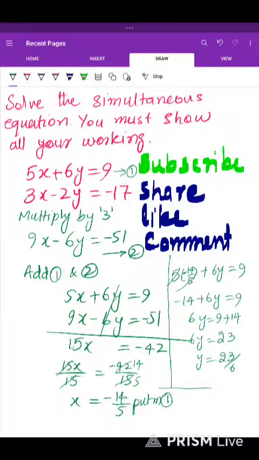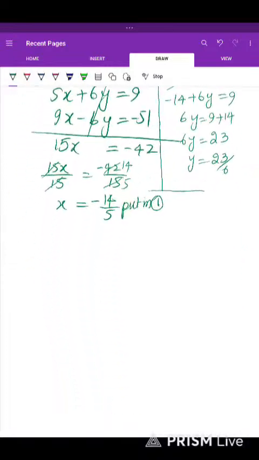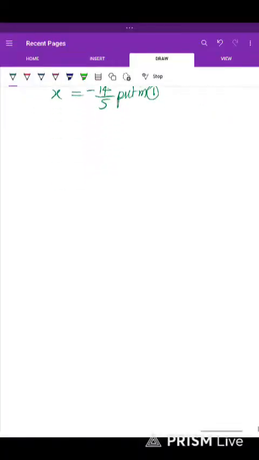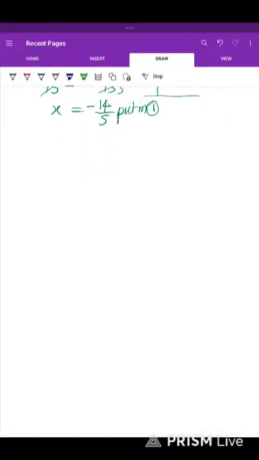Now we have another question, and this is related to sequence. So let us begin pondering on that.